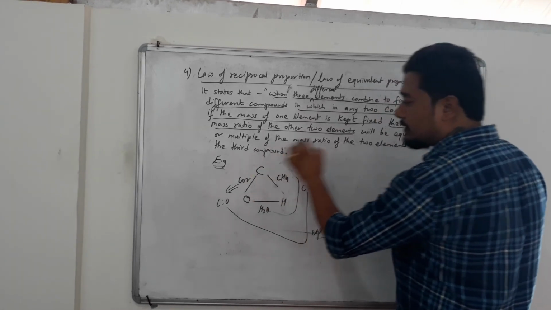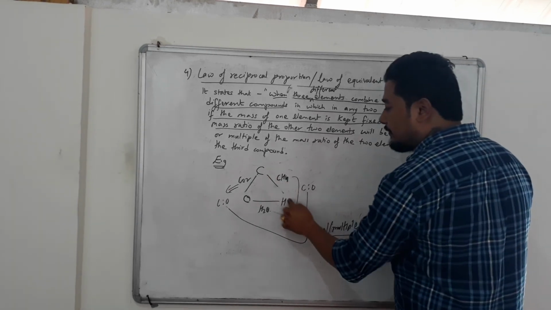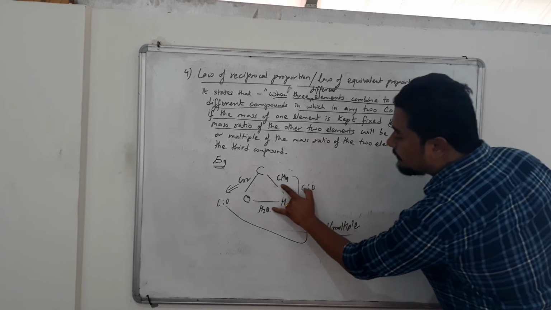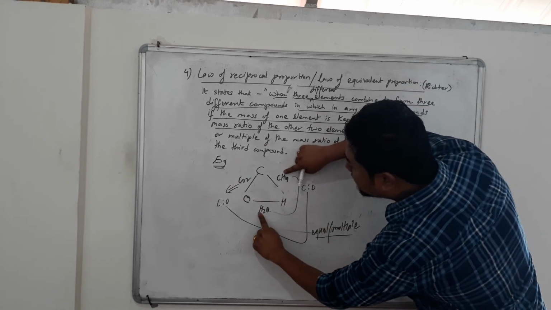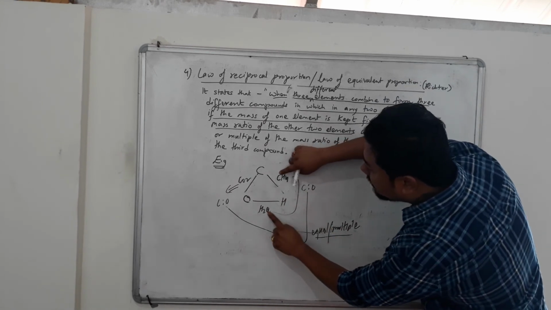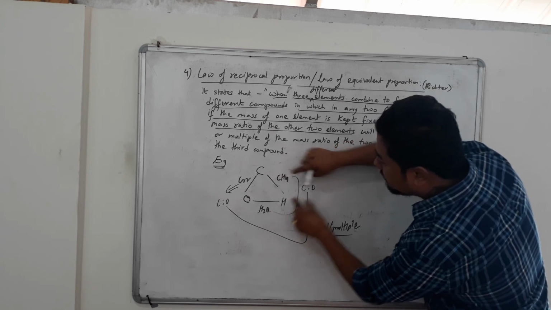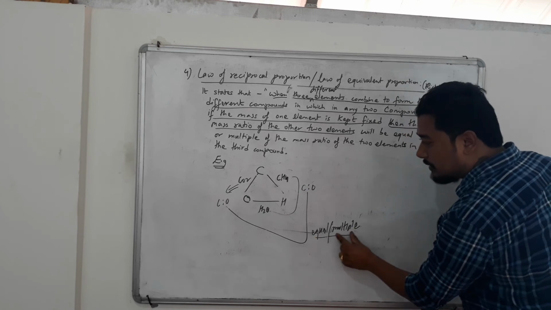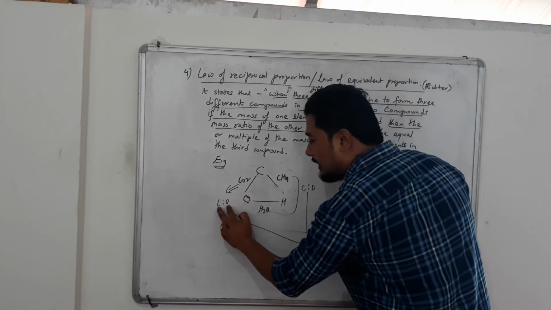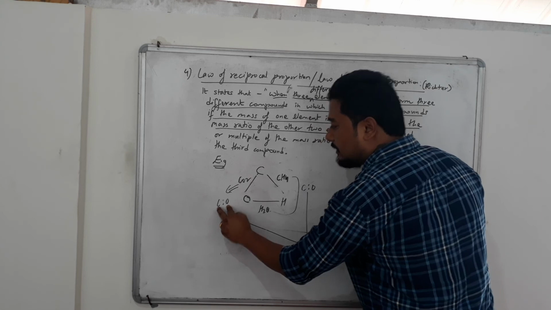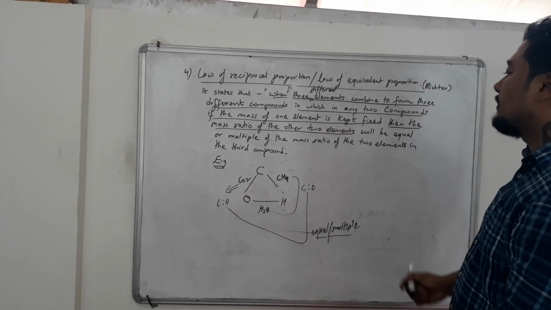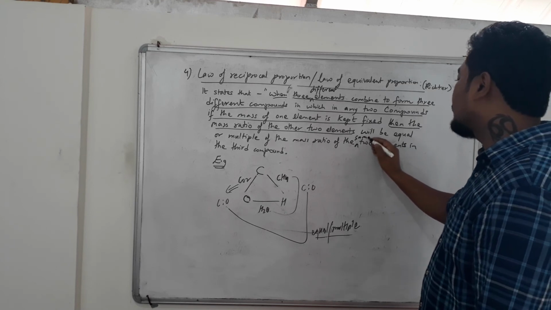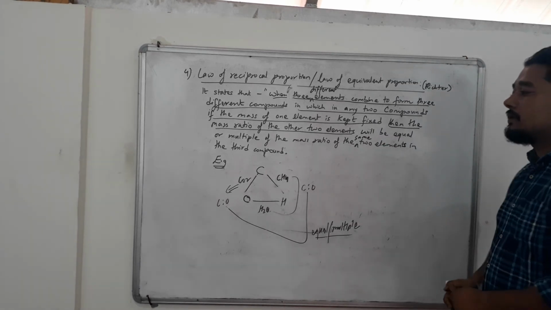I repeat for the last time. The law of reciprocal proportion states that when three different elements combine to form three different compounds, in any two compounds, if the mass of one element is kept fixed, then the mass ratio of the other two elements will be equal or multiple of the mass ratio of the same two elements in the third compound.